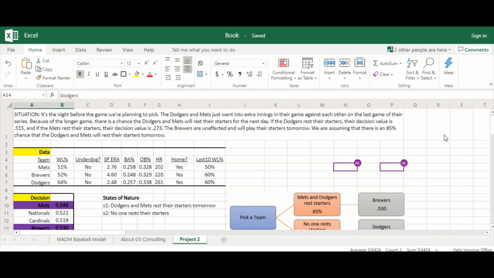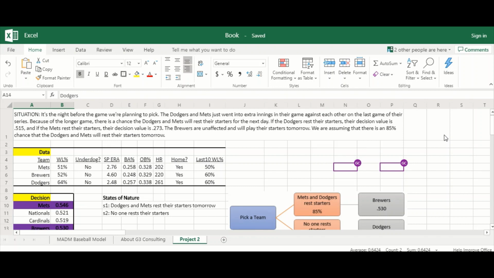It's the night before we're planning to make the pick. The Dodgers and the Mets are playing each other in the last game of their series. The game just went into extra innings. And if you know anything about Major League Baseball, there's a chance this game could go for a long time. They could be playing 18, 19 innings. And when a baseball team plays 18 or 19 innings and has to play the next day, what do they do? They rest their starters for the next day.